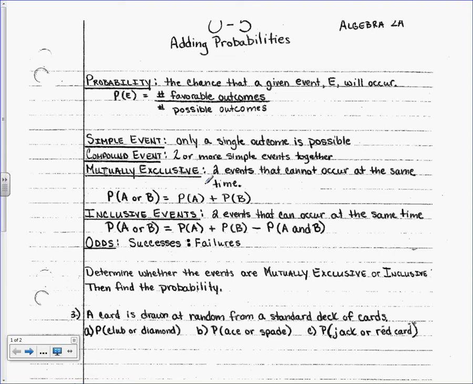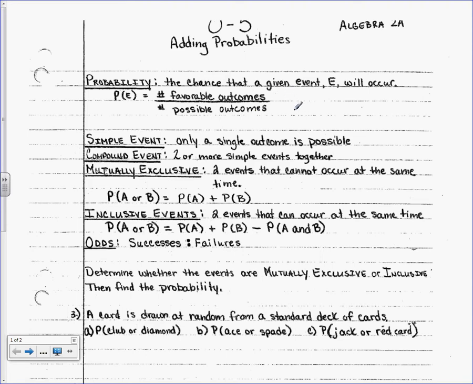So today is probability. You guys have heard before, what is the probability of flipping tails on a coin, right? 50% or 1/2, same thing, right? So it's 1 to 2, okay? The reason for that is, if you look up here, probability, the chance that a given event, E, will occur. So the probability of flipping a tail is the number of favorable outcomes, the number of tails on a coin, in this example, over the number of possible outcomes. Well, there's one tail out of two sides, so it's 1 out of 2.